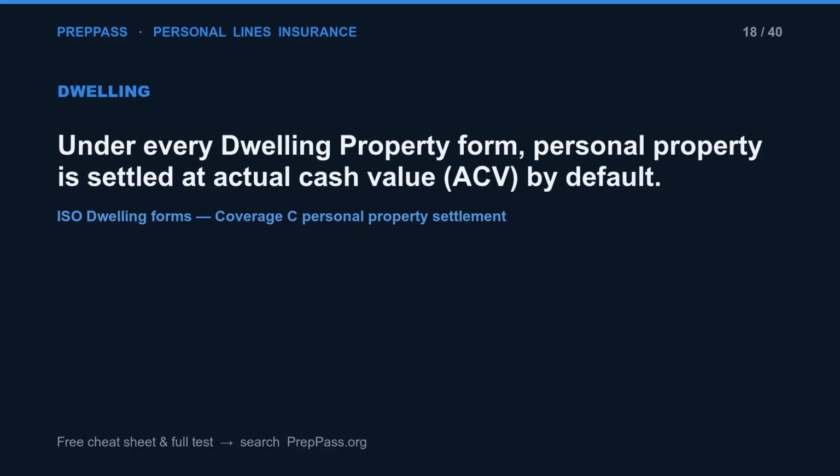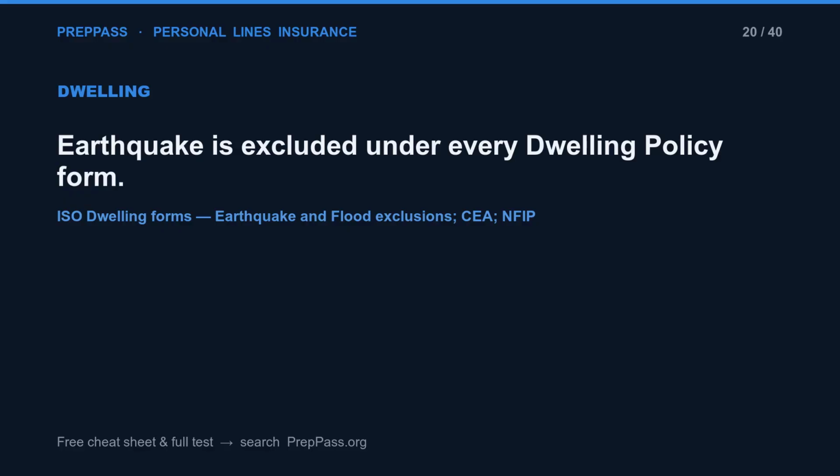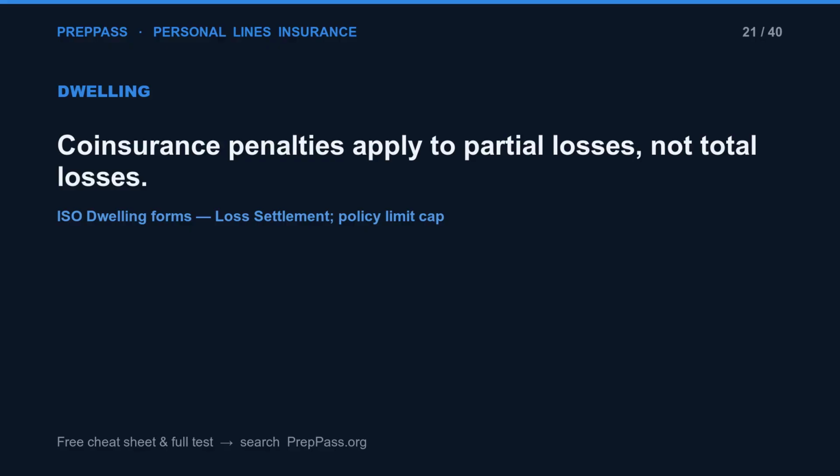Under every dwelling property form, personal property is settled at actual cash value, ACV, by default. Theft is not a base peril on any DP form. Earthquake is excluded under every dwelling policy form. Coinsurance penalties apply to partial losses, not total losses.